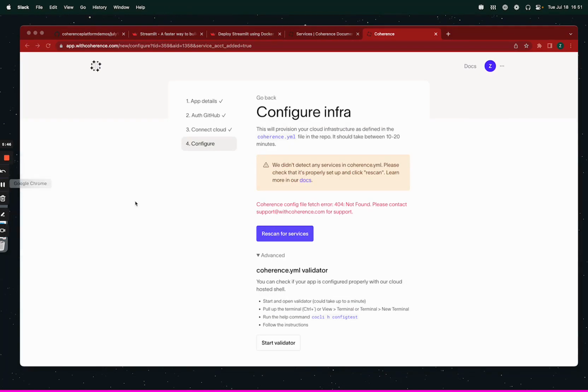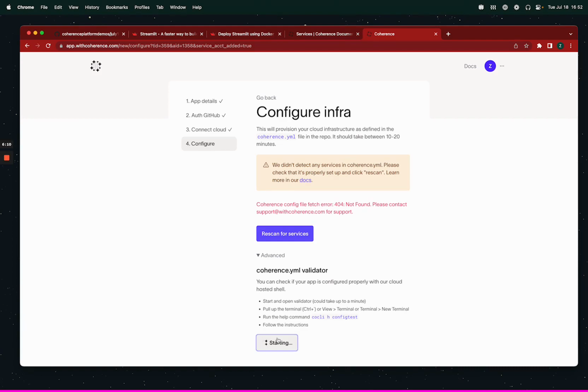One second. All right, so I'm going to click start just like you would. So, the idea here is this is a cloud IDE. It's VS Code. It's just like what Coherence offers in our workspace system. Once your app is onboarded, we have per branch, per user cloud IDEs with the same configuration as our full stack branch previews and our production deployments.